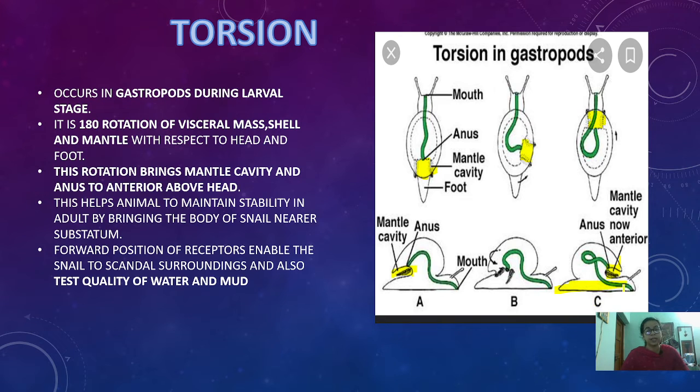And one more point is that the receptors were present towards the posterior region, as the mantle cavity was present in the posterior region. So, when the water flows from posteriorly, the animal could not defend themselves. But gradually, due to torsion, the mantle cavity moves to the anterior region, which helps the animal's receptors to detect the surrounding, as well as test the quality of the water and the mud. So, this is the advantage of the torsion. Hope you understood the torsion.